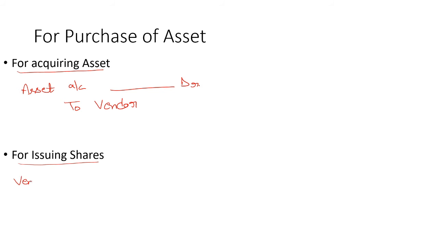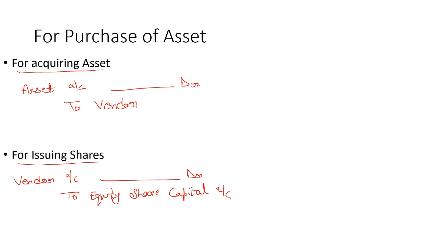And when the shares are issued to vendor, then the vendor account is debited and, suppose equity share capital is being issued for purchase of asset, so in that case to equity share capital account. Here we are assuming the shares are being issued at par. In case the shares are issued at premium, then in the second journal entry to securities premium account will also be credited.